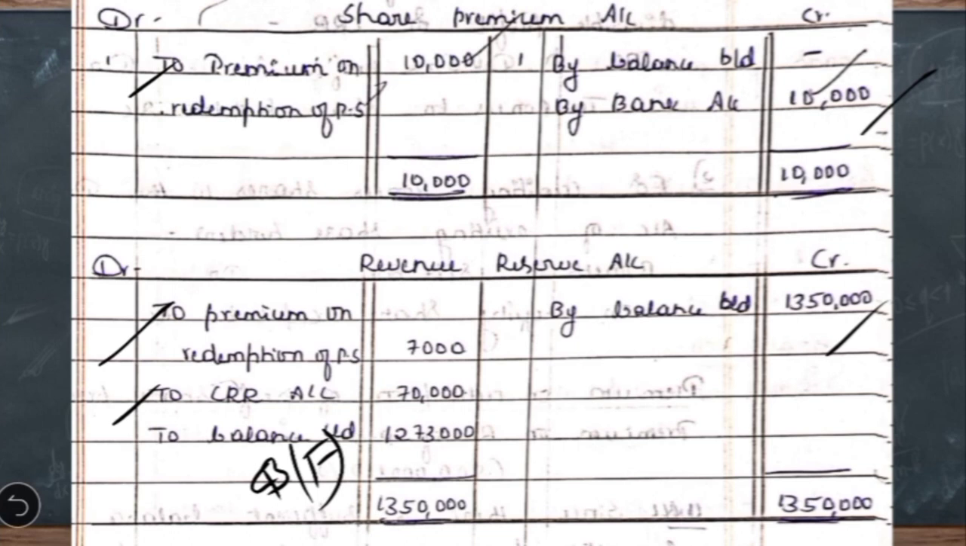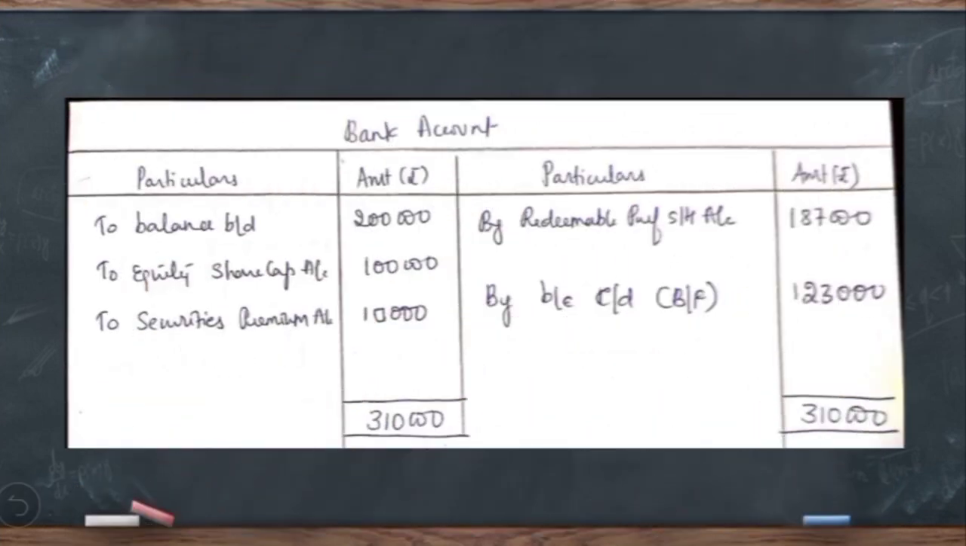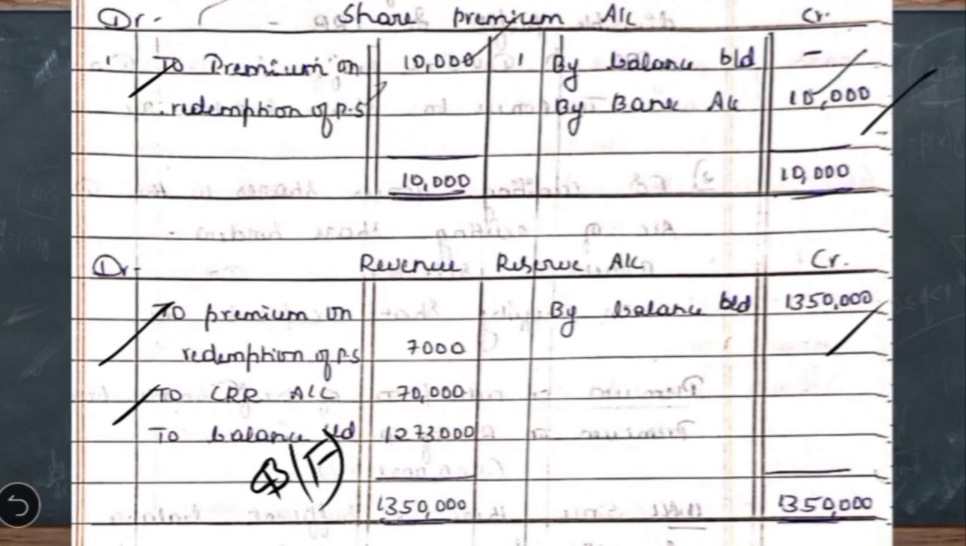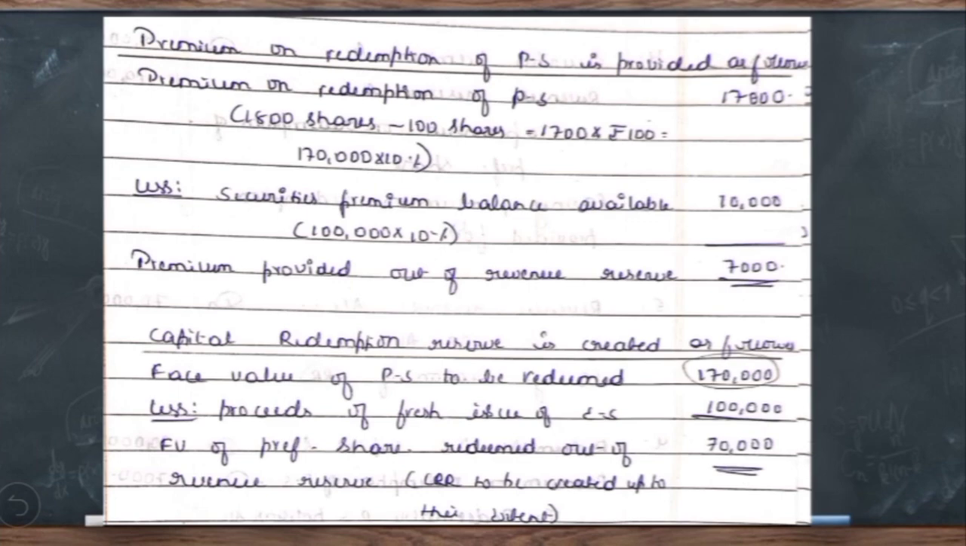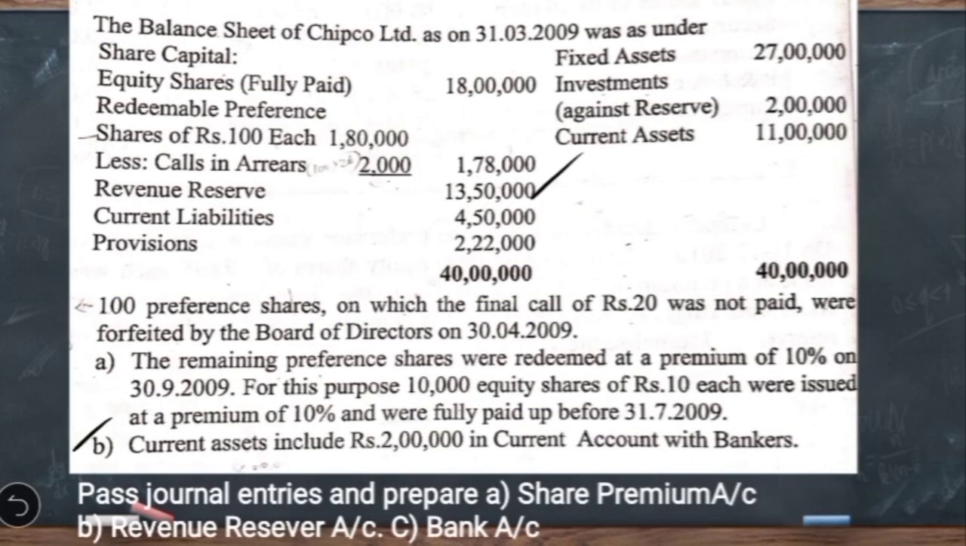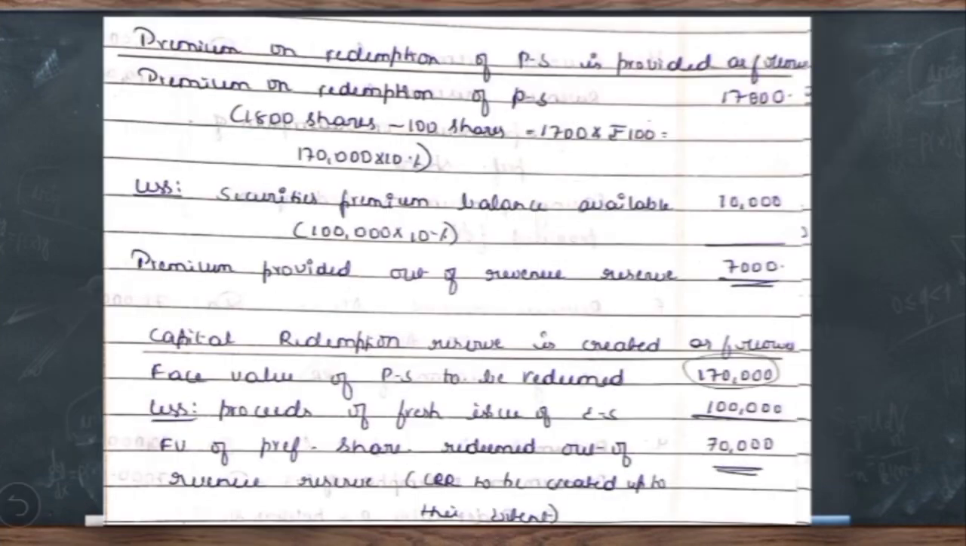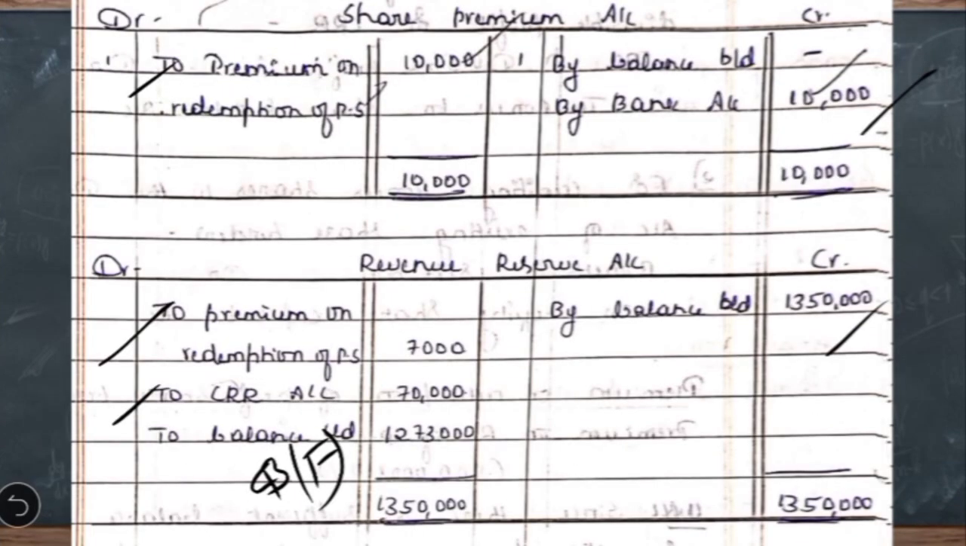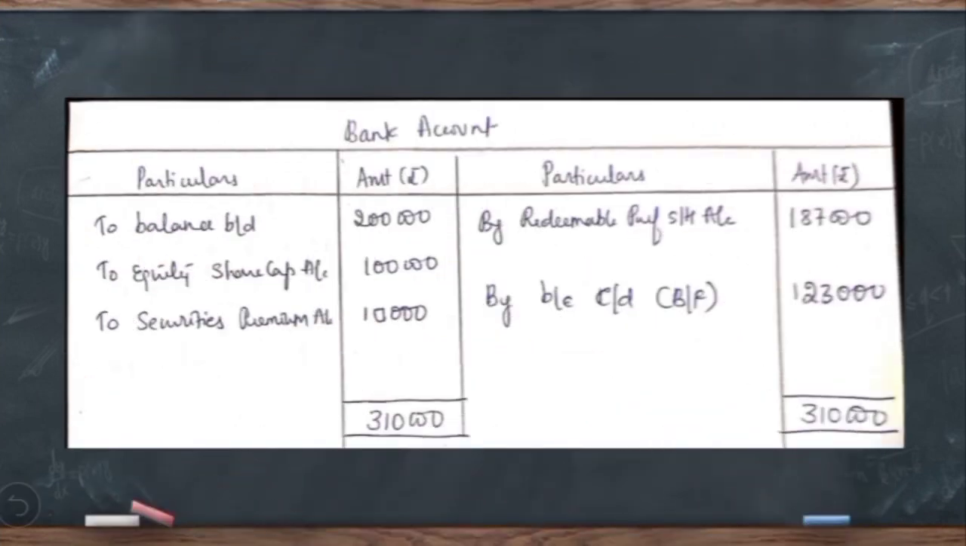Then the last account to be prepared is bank account. It was given, in the second adjustment, let's see once. The second adjustment says out of the total current assets, that is 11 lakh, rupees 2 lakh is in the current account with the banker. So there is an opening bank balance in the current account, a debit balance. So to balance brought down is 2 lakh.